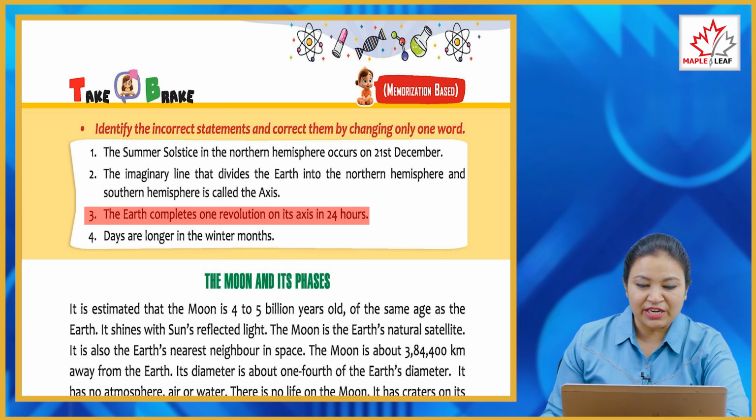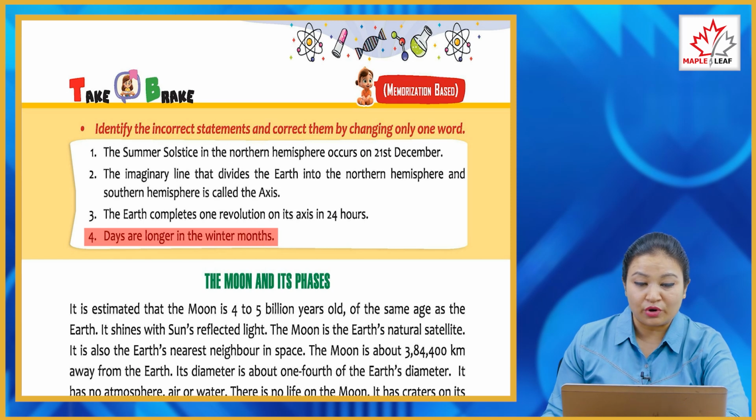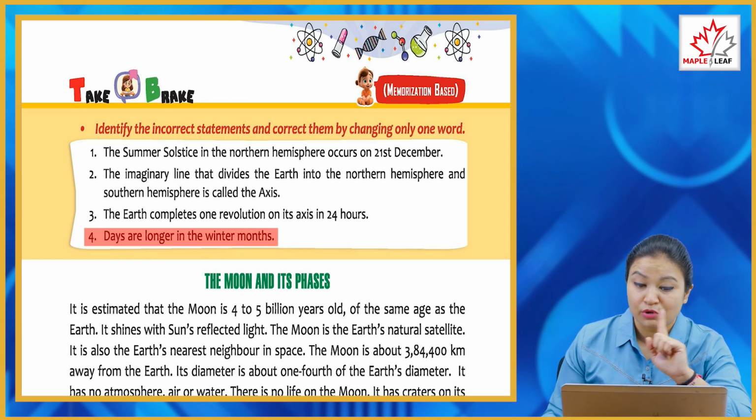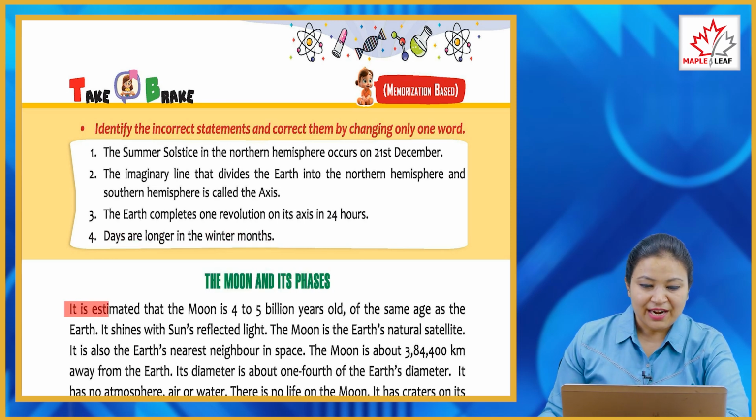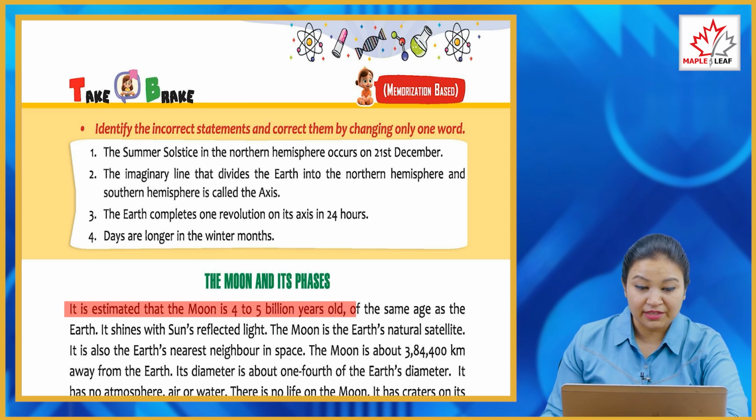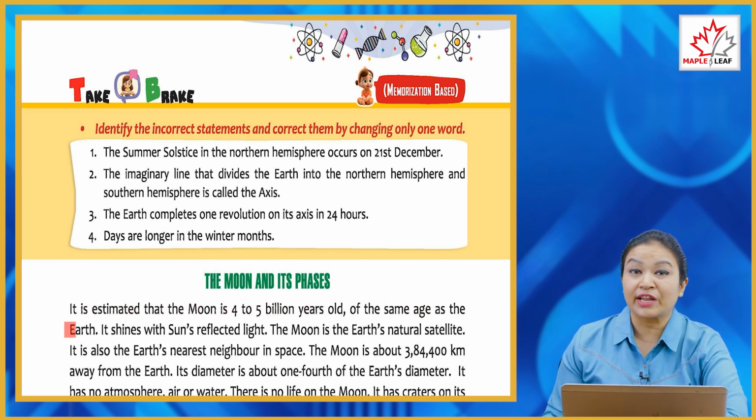The earth completes one revolution on its axis in 24 hours. So earth completes its rotation, not revolution. So you will replace the word revolution. Days are longer in the winter month. Not days. There are nights which are longer in winter months.